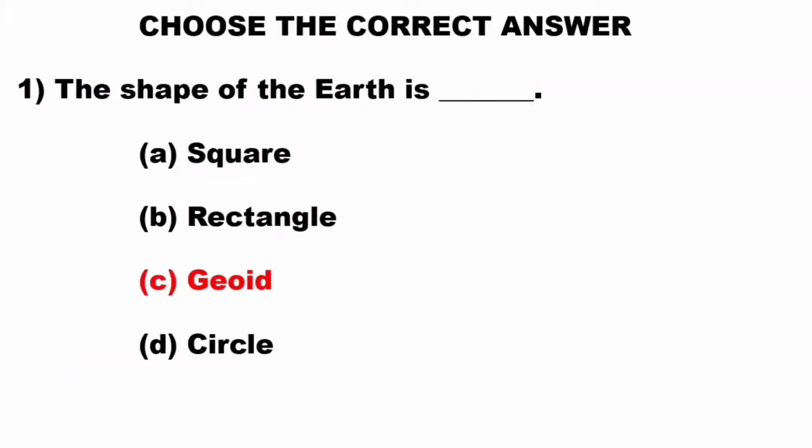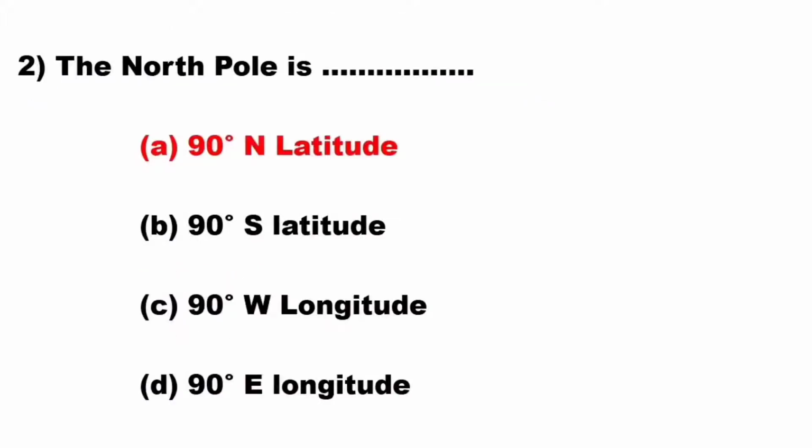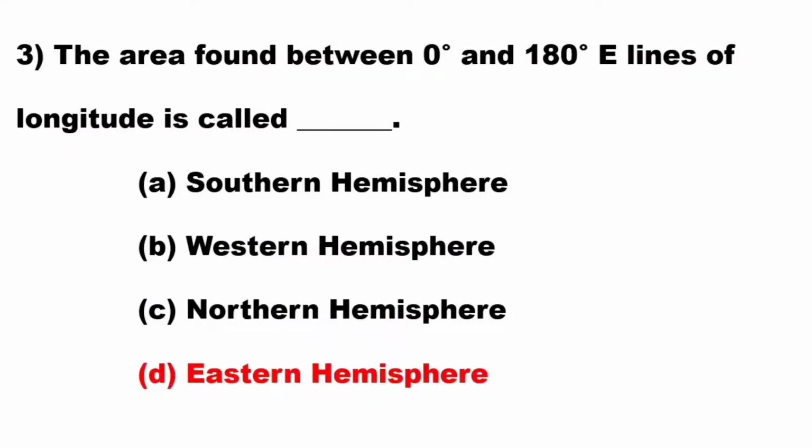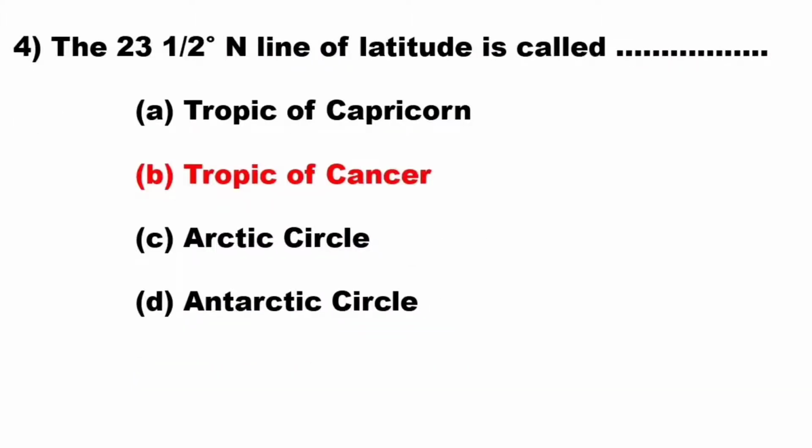Next one, choose the correct answer. The shape of the earth is geode. The North Pole is option A, 90-degree north latitude is the correct answer. The area found between 0 degree and 180-degree east lines of longitude is called option D, Eastern Hemisphere is the correct answer. The 23.5 option B, Tropic of Cancer is the correct answer.